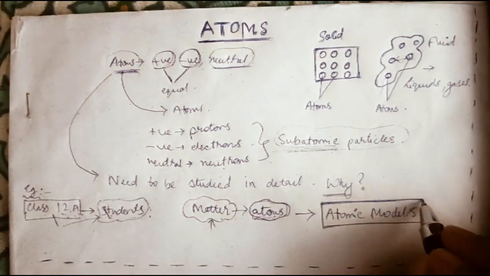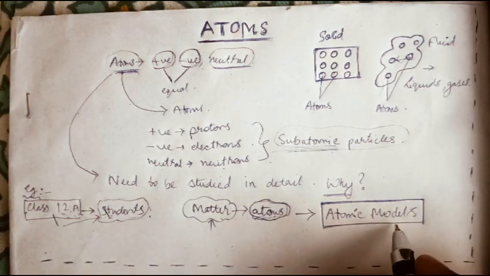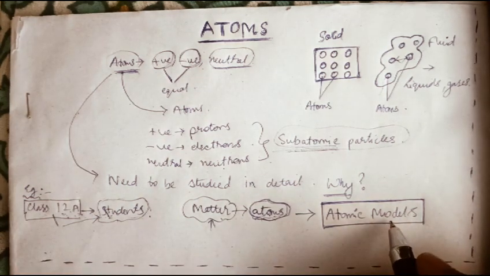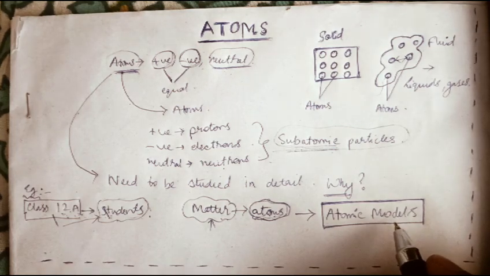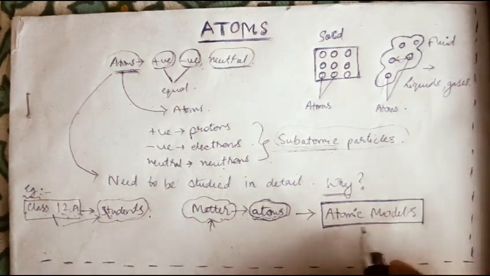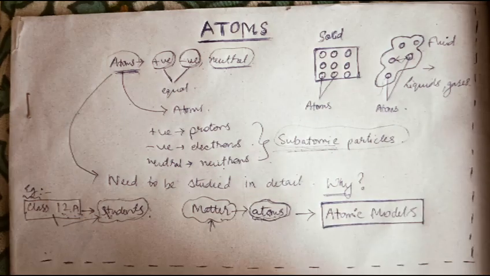Different scientists studied an atom and gave their own models. Each model was better than the previous model. However, there were limitations in all the models. So in the next video, we are going to talk about the different models that were given by different scientists, starting from the simplest model to the one that we are using now currently, that is the most used or the latest one.